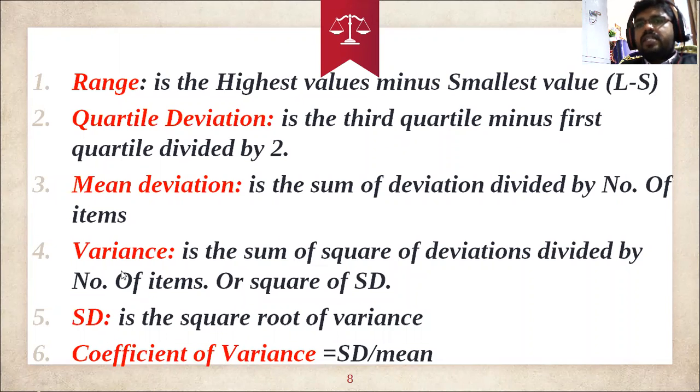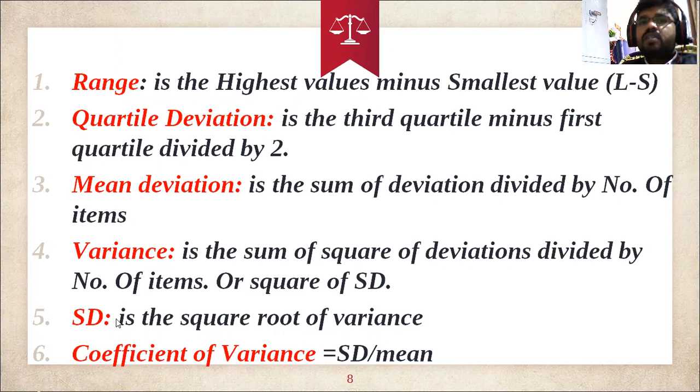Then a variance. The variance is the sum of squared deviations divided by the number of items. Or simply, the variance is the square of the standard deviation. So standard deviation, you will come to know.